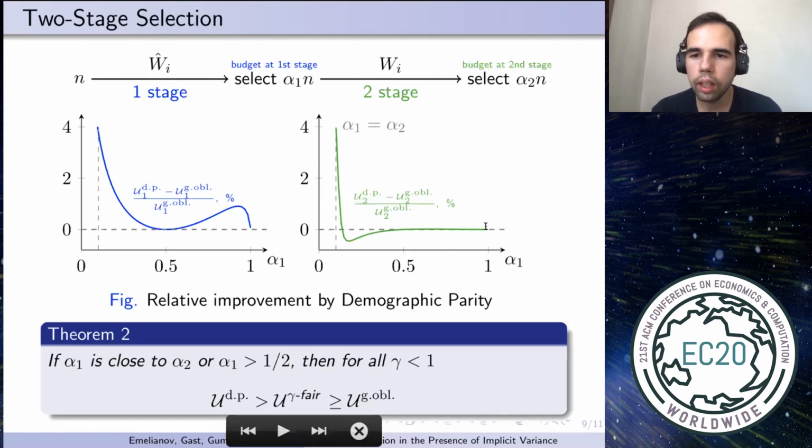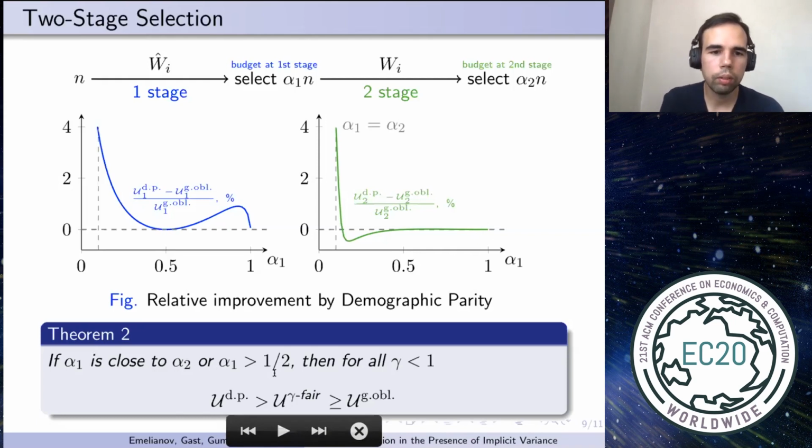In the other case, when alpha 1 is 1 or close to 1, then every candidate is selected at first stage, which means that all selection is made at the second stage where the real qualities are known. So since the qualities come from the group independent distribution, there will be no difference between demographic parity and group oblivious algorithm in this region.